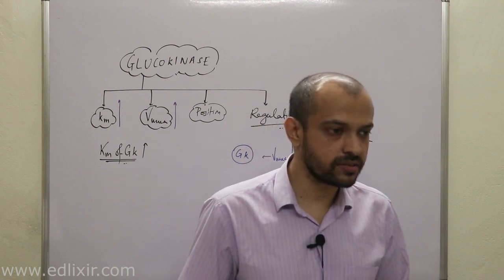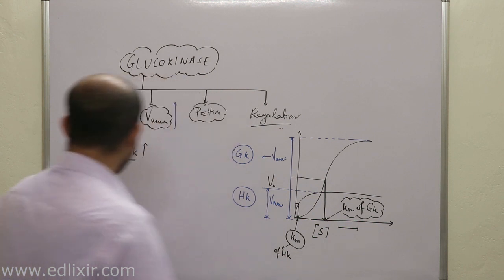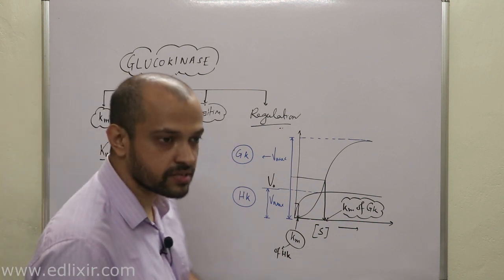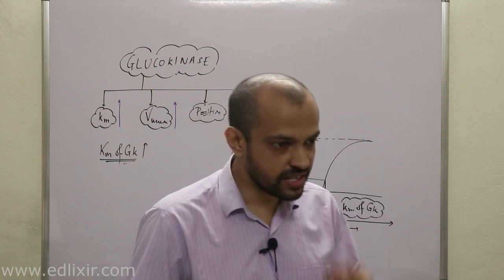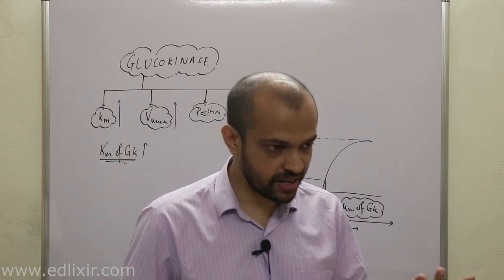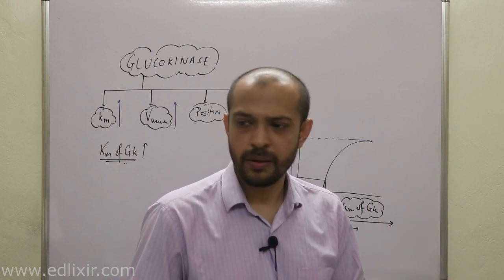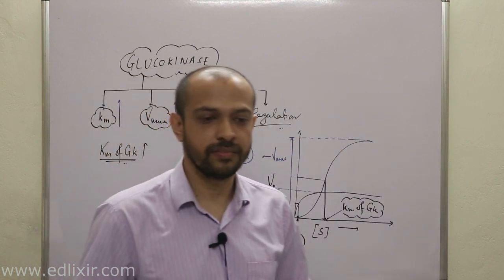What do you mean by this? Glucokinase, or hexokinase 4, are actually special enzymes. They are present in liver parenchymal cells, in beta cells of the pancreas, and in kidneys. But why are they special enzymes? Because of only one reason.